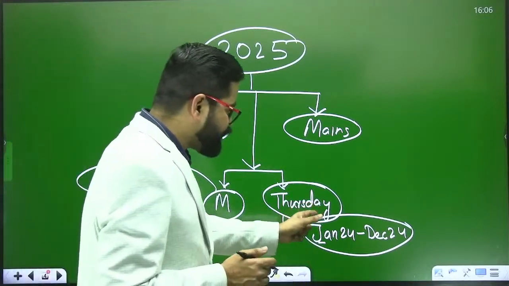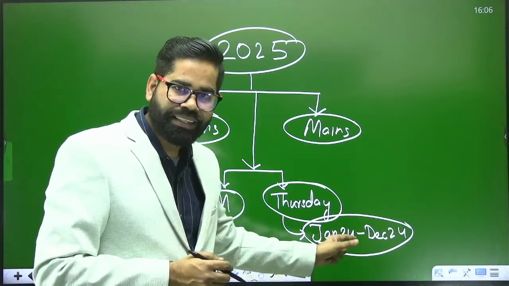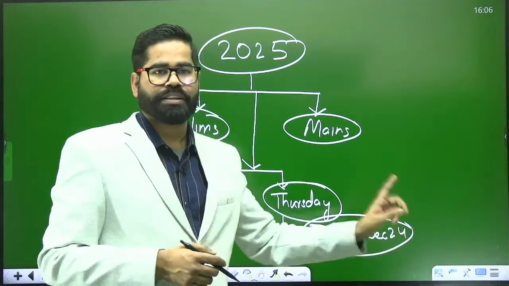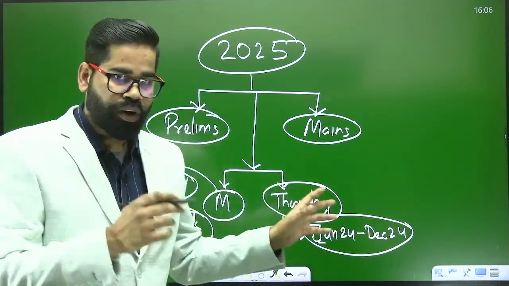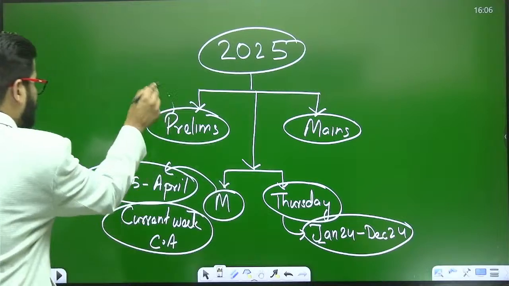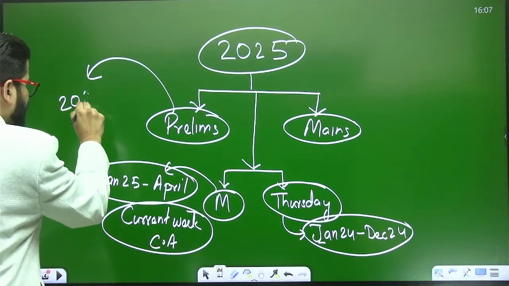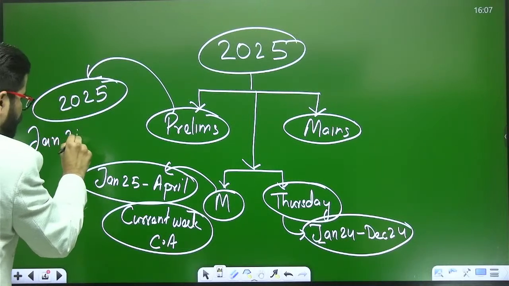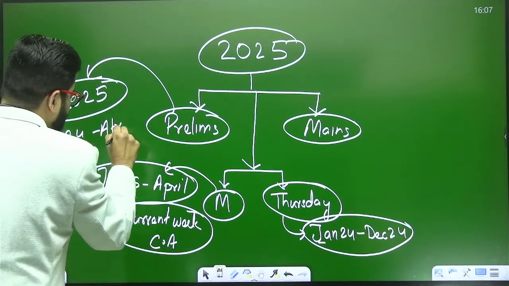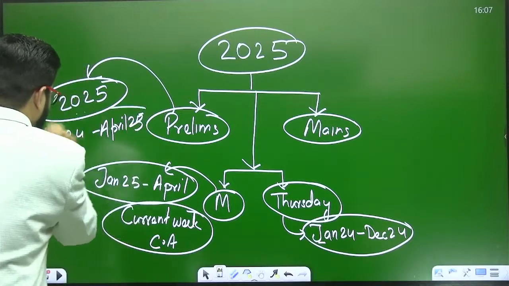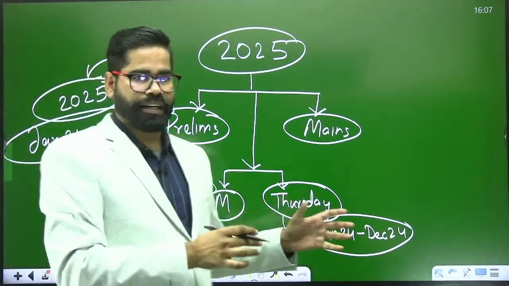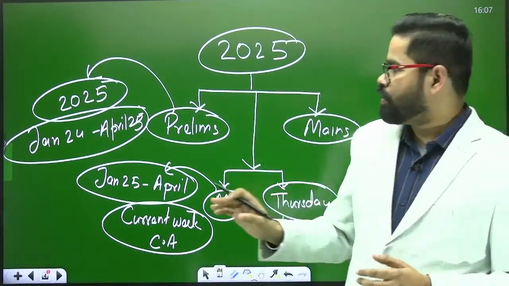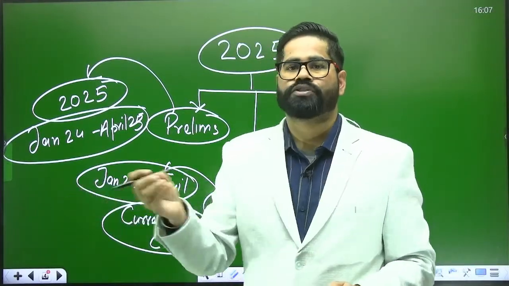And in the Thursday classes, we will be covering the current affairs of the previous months from January 24 to December 24. So overall, before your examination, before prelims 2025, you will have coverage from January 24 to April 25. You will have this entire 16 months of current affairs with you.